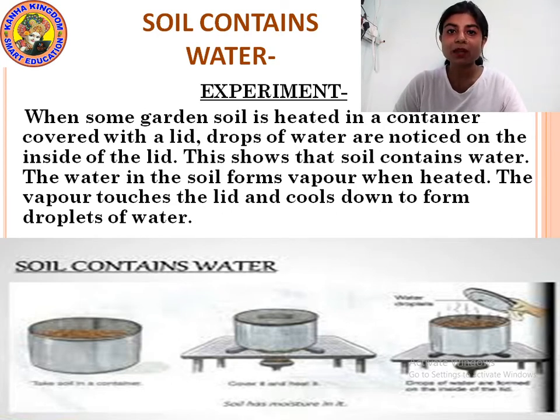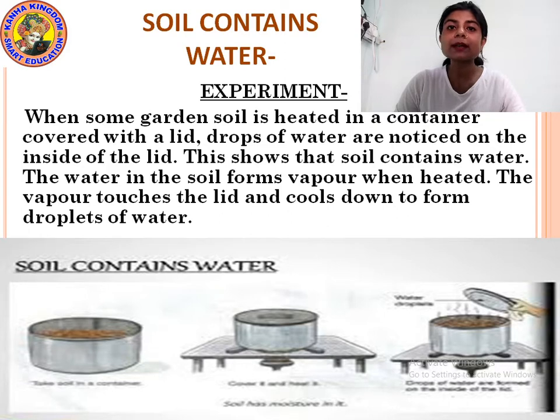Okay. If you take some mud from your garden into a container and heat it up, covering the container with the lid, after some time you will find that the vapor rises up and forms small droplets of water on the lid. The moisture that is present in the soil, when it is heated up, gives you some vapor.